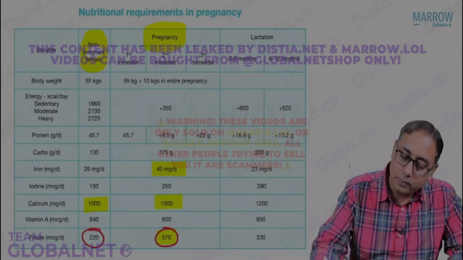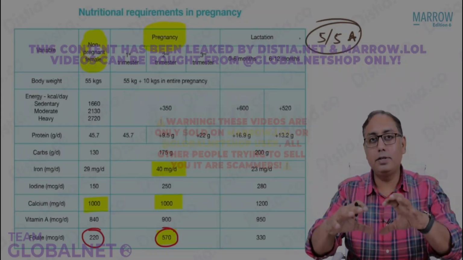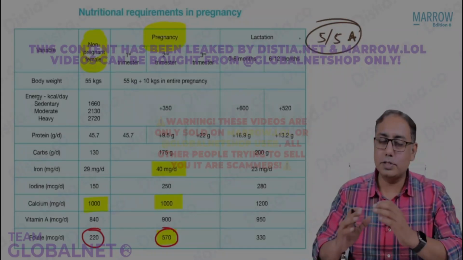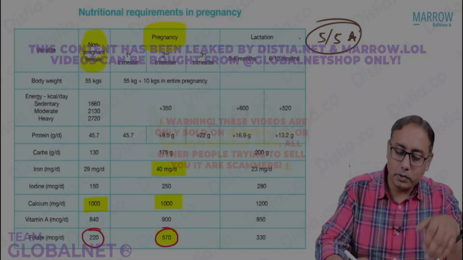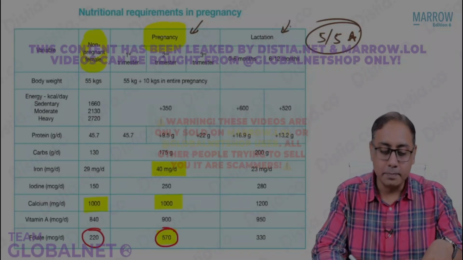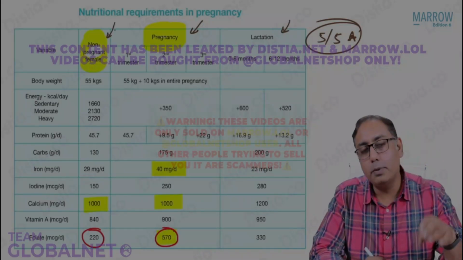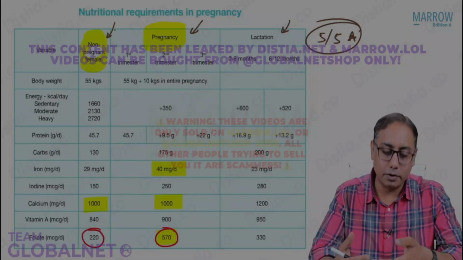This table, I would say, is a 5 by 5 star MCQ. I have just compiled everything together in this single table for you. This table should be useful for you at every stage. I will be talking about this table in nutrition. I will be talking about this table during lactation. I will be talking about it in a normal male, female also. Of course, in pregnancy, we are right now talking about it.